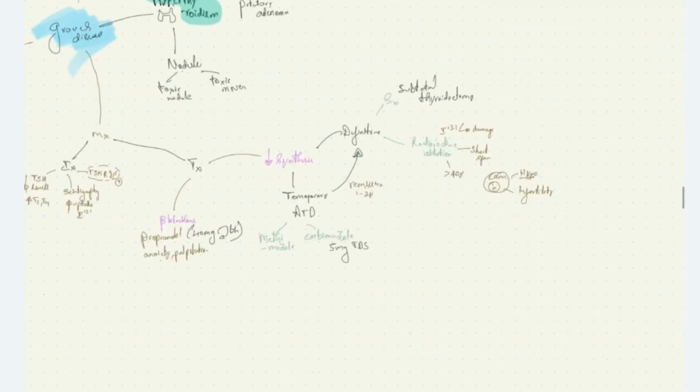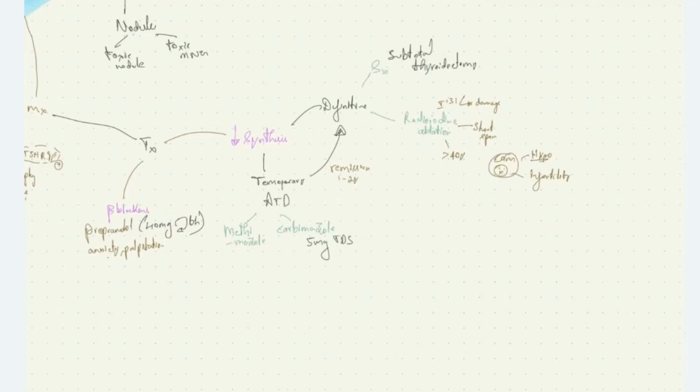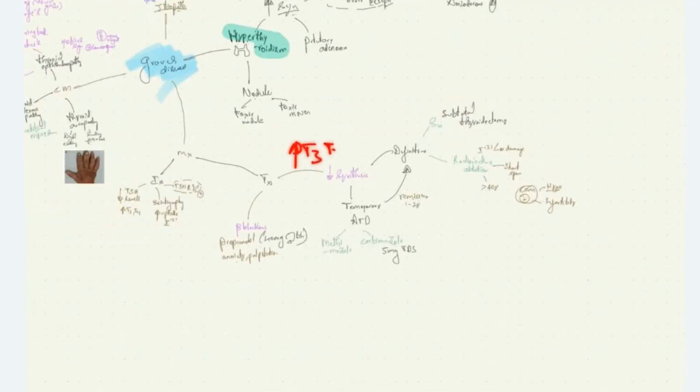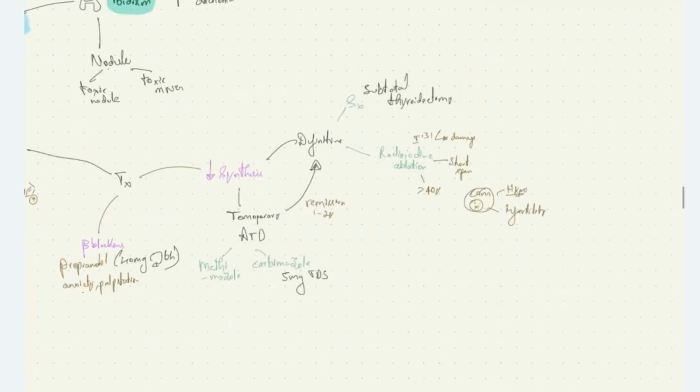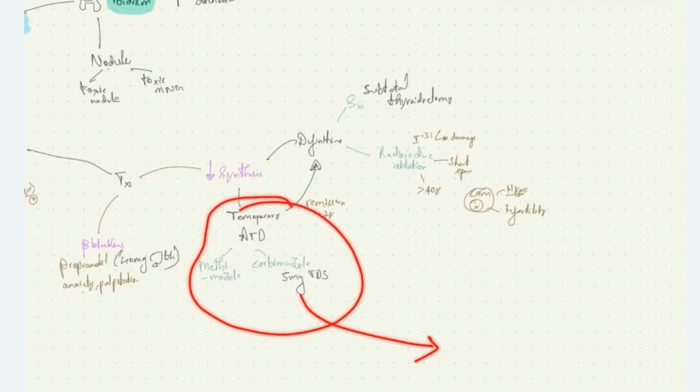Now, we saw there are increased T3 T4 levels due to stimulation of TSH receptors by these antibodies. So, how to reduce synthesis of these hormones? Temporarily, we reduce the synthesis of these hormones by giving anti-thyroid drugs like methimazole and carbimazole. Carbimazole dose is 5 mg given thrice a day. And following this, we'll give anti-thyroid therapy for 1 to 2 years where we get remissions. If we don't do this, it can lead on to dreaded conditions like thyroid crisis, which we'll discuss shortly.